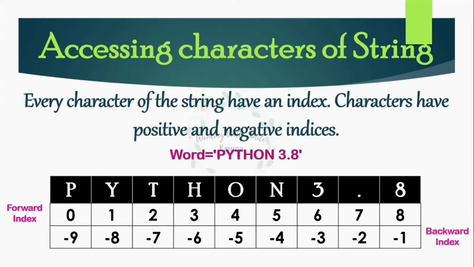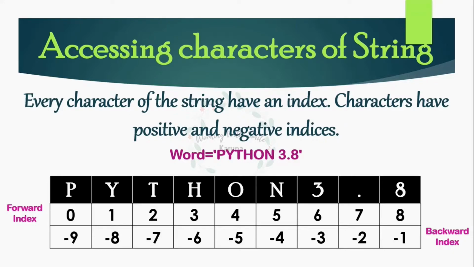And at the bottom I have negative values, which is the backward index assigned to the characters of the string from the right hand side. So the last character of the string, which is 8, is assigned the backward index -1, then -2, and so on. So this will generate indices from 0.